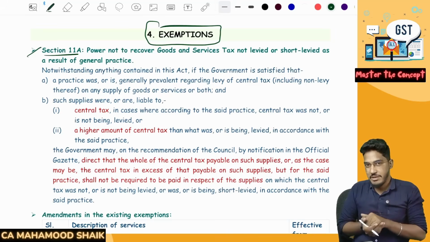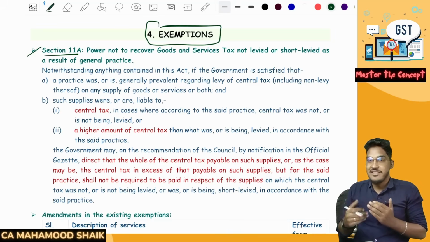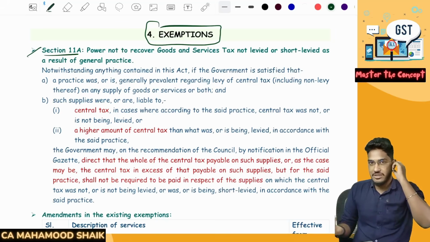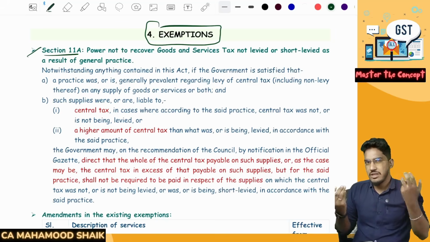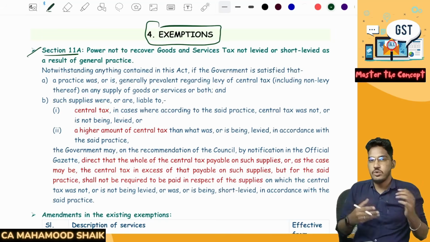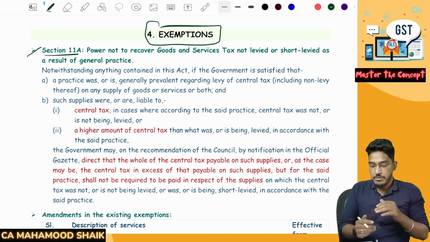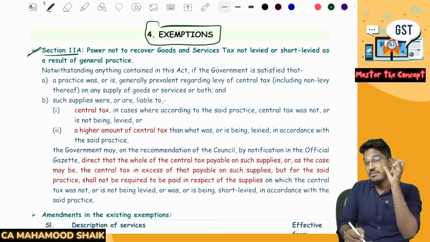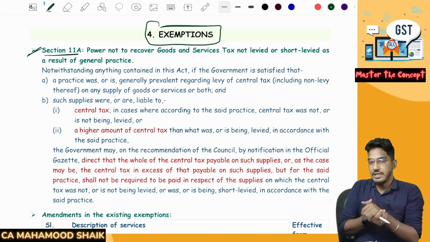So generally we expect amendments to do extra taxation to favor the governments, right? Generally we expect the amendments in the GST Act when the government feels that they are losing revenue, they give the amendments, right? But this is one such exception where the government has given an amendment to provide relief to the taxpayers.